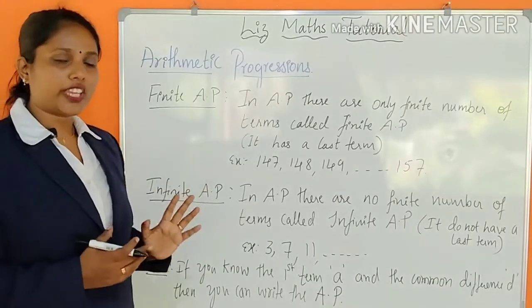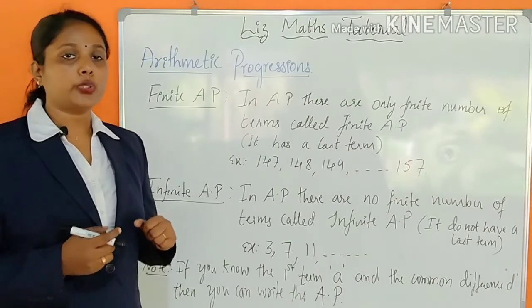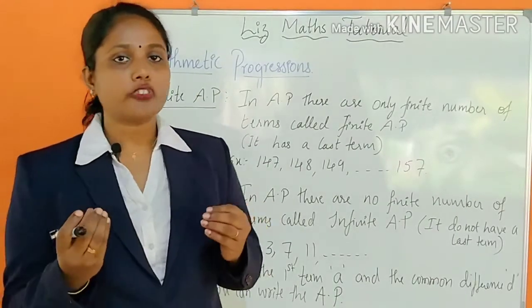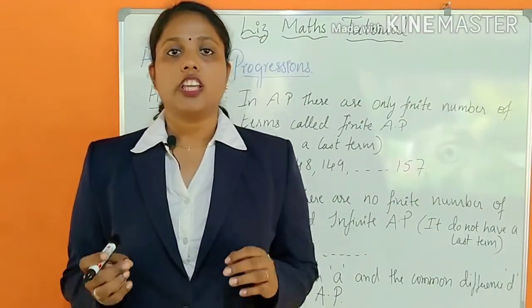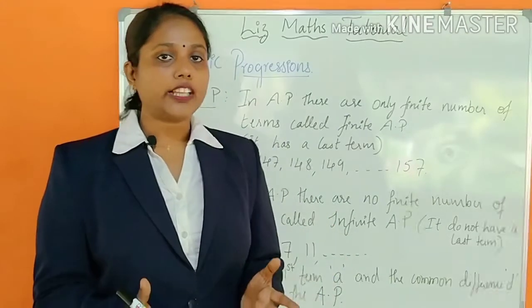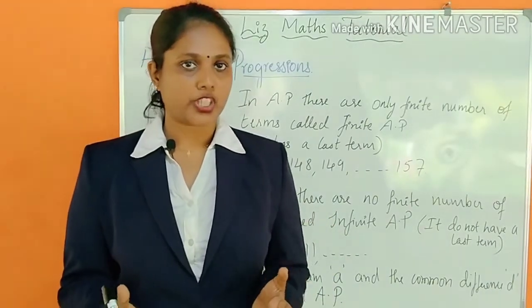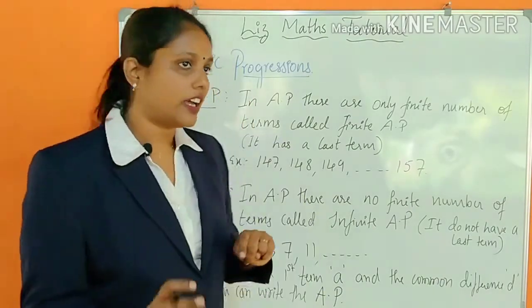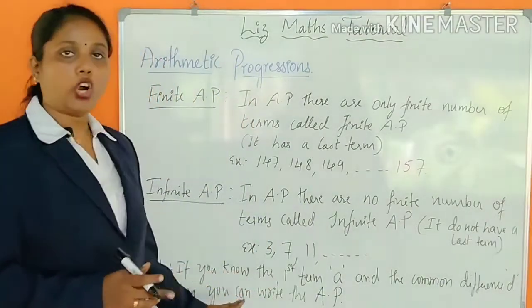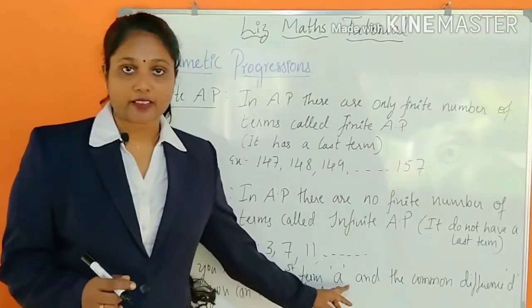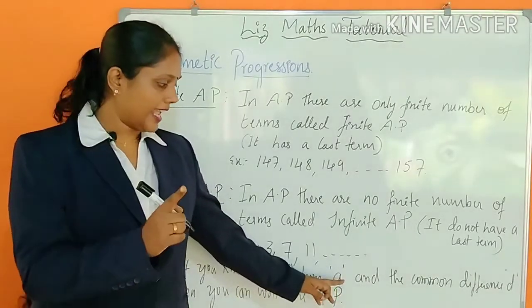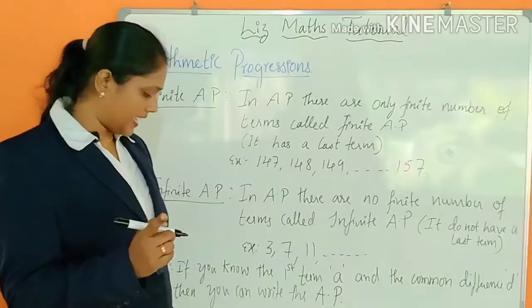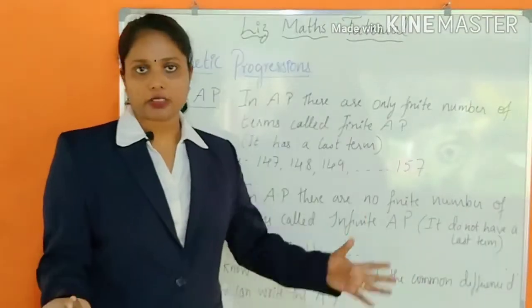And how can we write this arithmetic progression? To write the arithmetic progression, what do we have to know? You should know only these two things. Which are the two things? I have written here in the note. If you know the first term A, and the common difference D, then you can write any arithmetic progression.